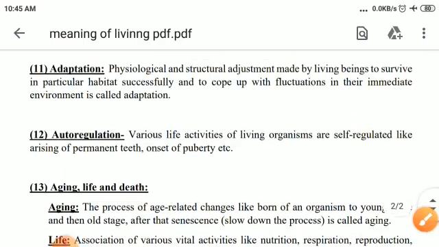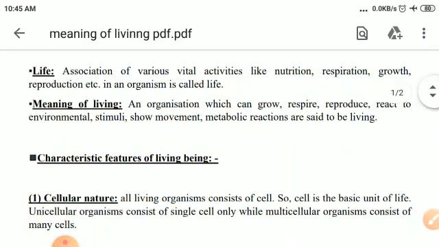Thus, we have completed this topic, characteristics of living beings. In the next section, we will discuss the next topic. Thank you.